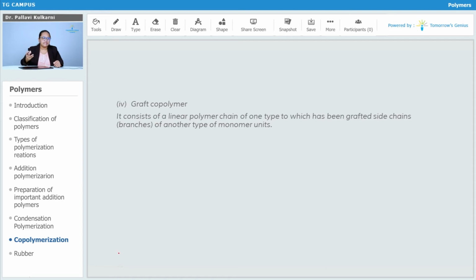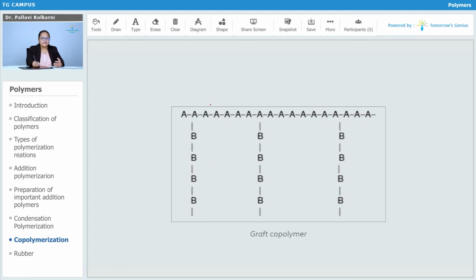The fourth type is the graft copolymer. It consists of a linear polymeric chain of one type to which side chains have been grafted. These side chains are prepared from another monomeric unit. You can see it is the homopolymeric chain of A, one type of monomer, in which the branches, or the grafting, are made by another polymeric chain made up of the monomer B. Therefore, this is called the graft copolymer.